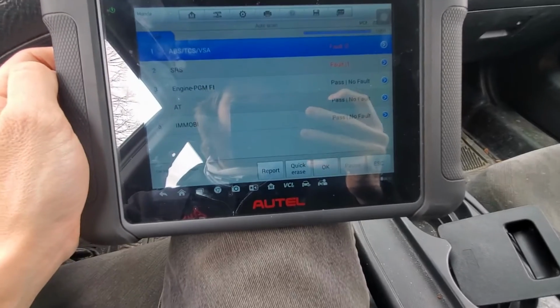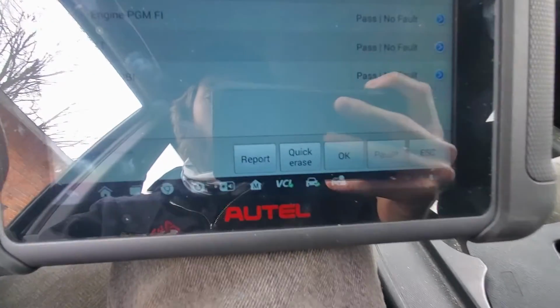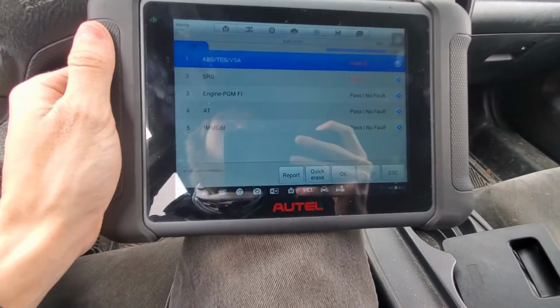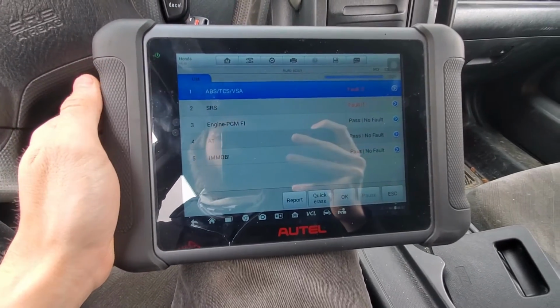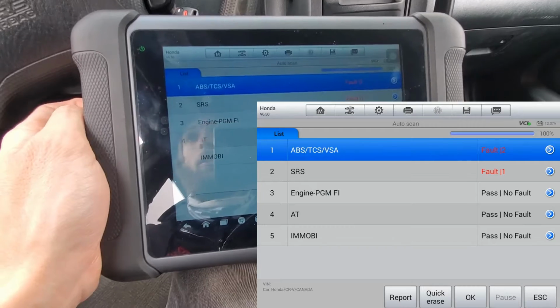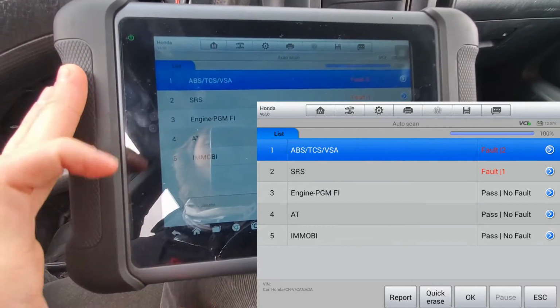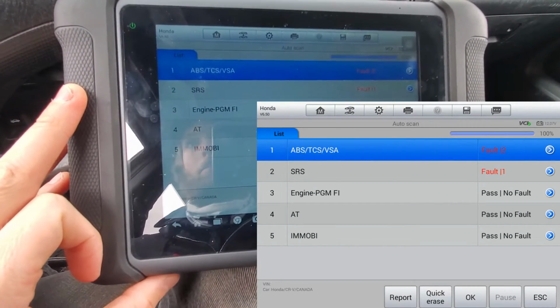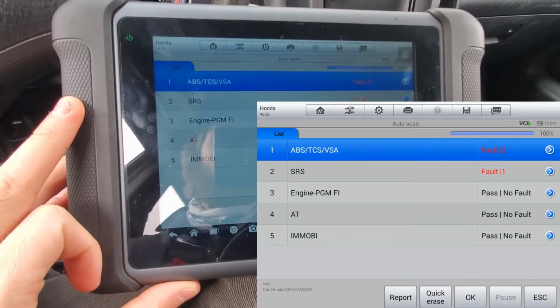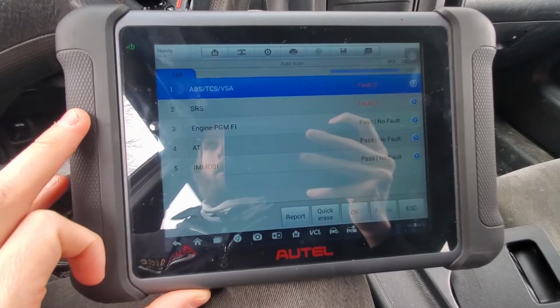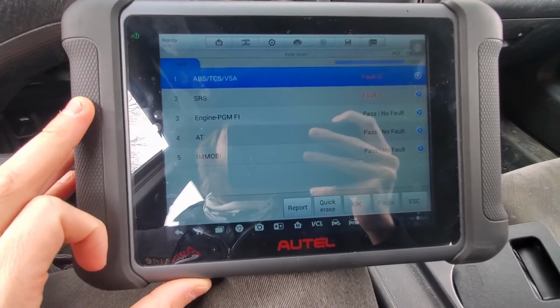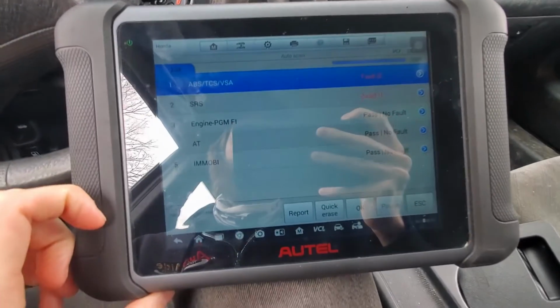So we just finished our code scan here. It doesn't look like we have anything in the immobilizer, which is kind of weird. It's kind of glary, so I'm just gonna take screenshots of this and put it in the video so you guys can see it better. But I was kind of expecting to see at least something in the immobilizer, but looks like we're gonna have to go into immobilizer data, or engine data, and see if we can see anything wrong.